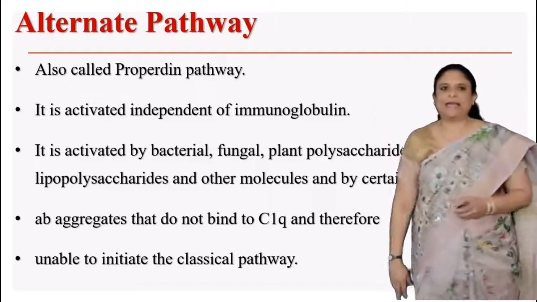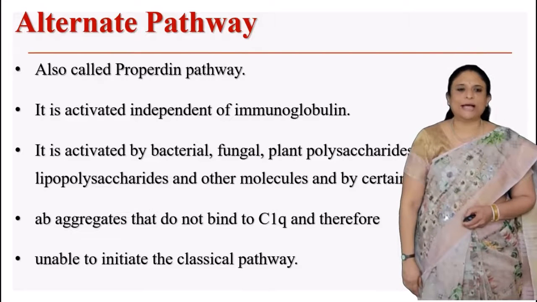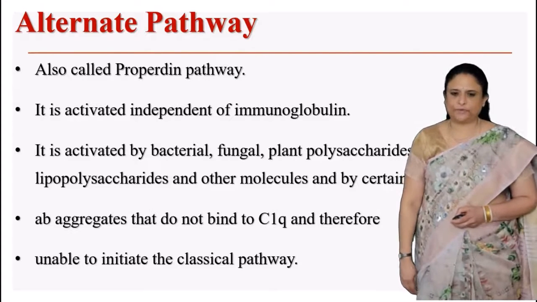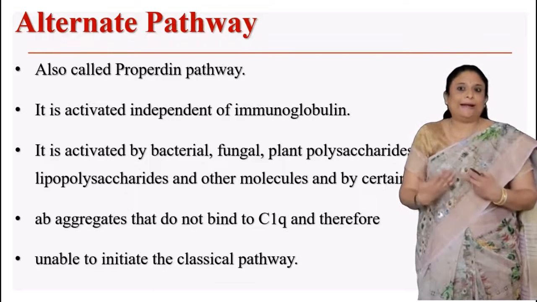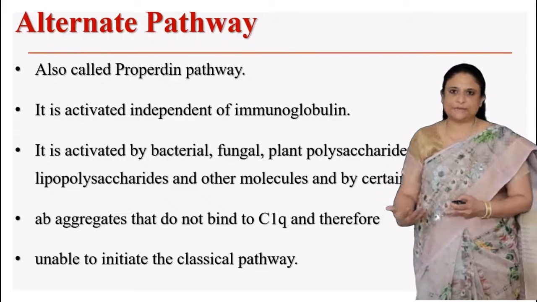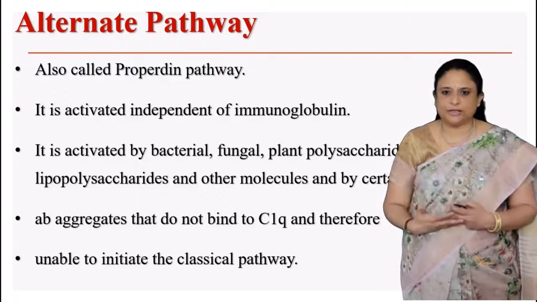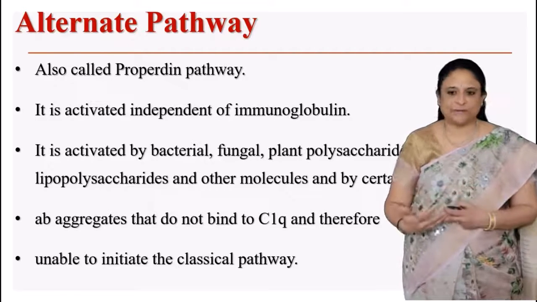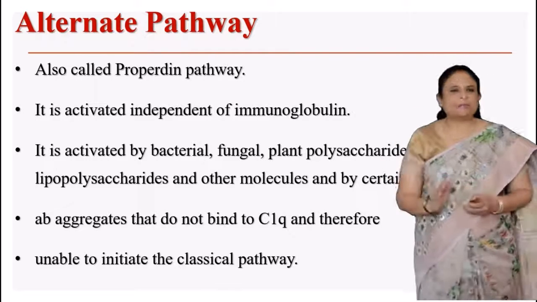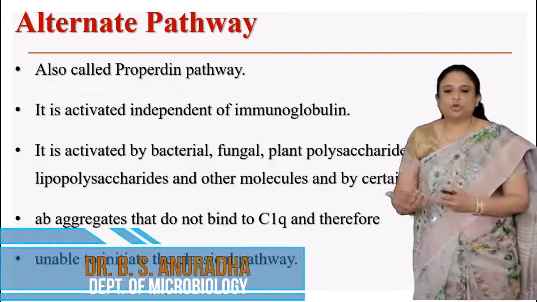The next pathway we have is the alternate pathway. It is also called the properdin pathway, and this is activated independent of immunoglobulins. When we talked about the classical pathway, we said it is only triggered in the presence of antibodies, that is IgM and IgG. But this pathway takes place independent of immunoglobulin.